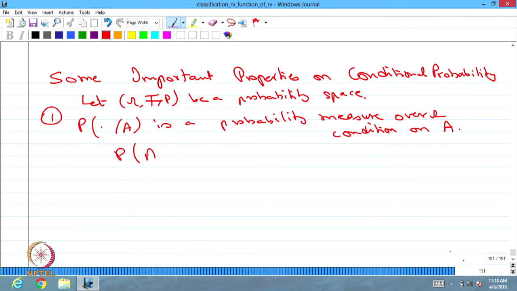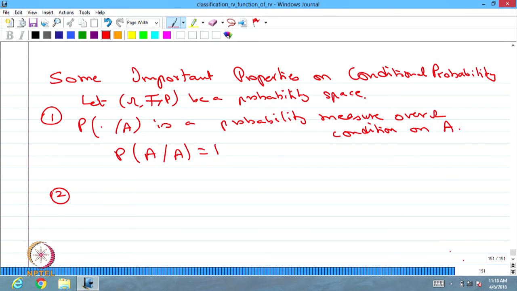P of A is always greater than or equal to 0 for all A belonging to F, P of the whole set is 1, and for mutually disjoint events, P of union is the same as the summation of P of A's. The same thing is satisfied here also. Here P of A given A is going to be 1, whereas in the axiomatic definition P of omega is 1.